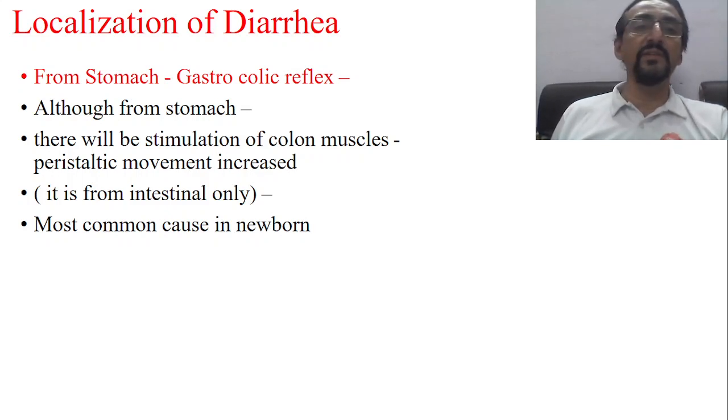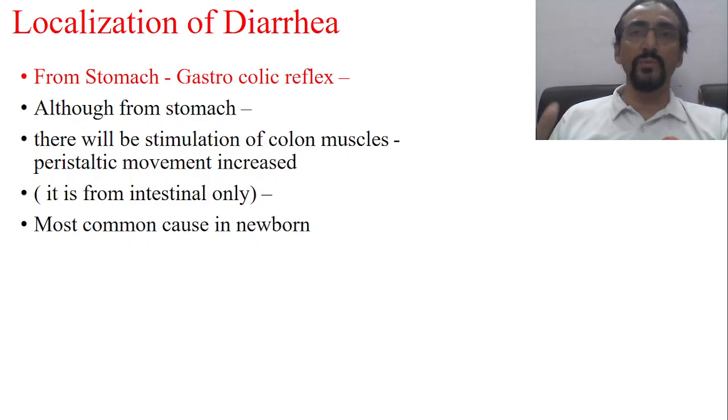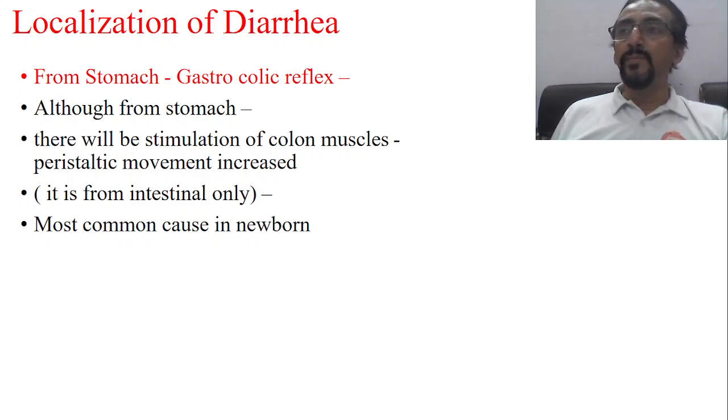We all witness this in day-to-day practice, isn't it? Here the baby is passing loose stools, or the frequency of stool may be increased, and what the mother complains is, every time I feed the baby, the baby passes urine, the baby passes stool. This is the complaint of the mother. Although the baby is not sick looking, there is increased frequency and also a change in the consistency, but the cause is surprisingly from the stomach.